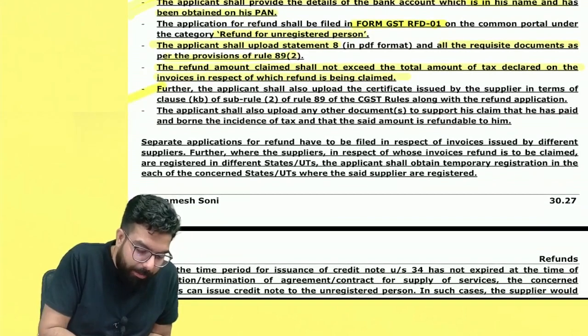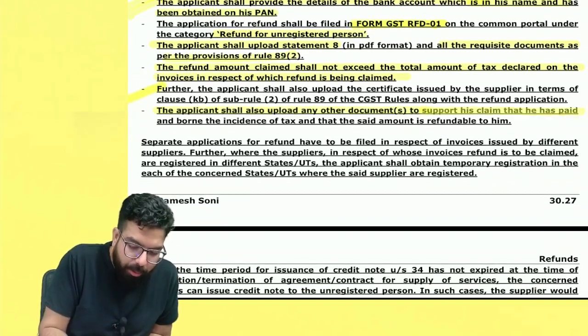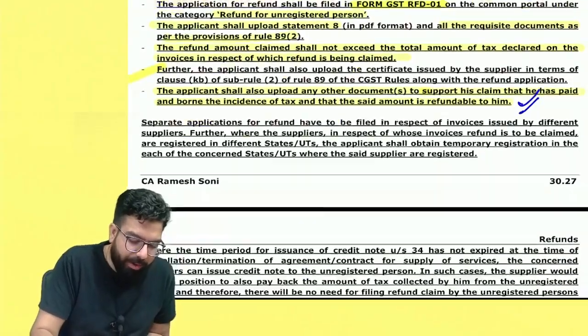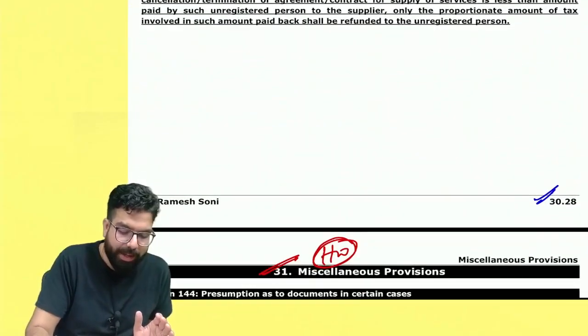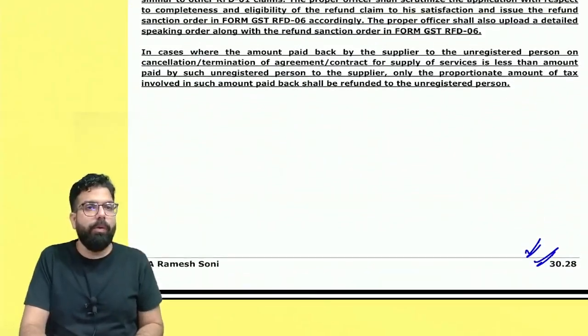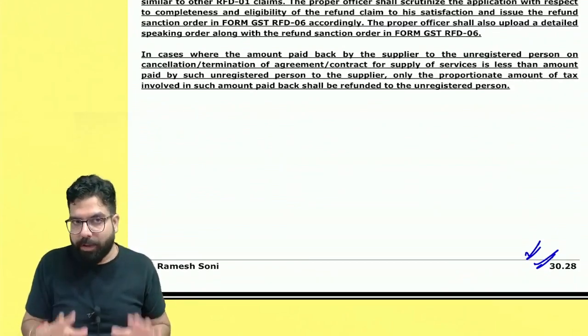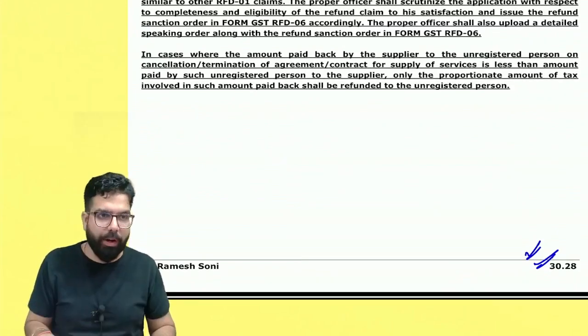And they are telling the applicant shall also upload other documents to support the claim that he has paid and borne the incidence of tax, and the amount will be refunded to him. The same thing has been told by a story over here. Are we clear, everyone? Remember one thing. Now, an unregistered person, what is the amendment? An unregistered person can claim a refund.